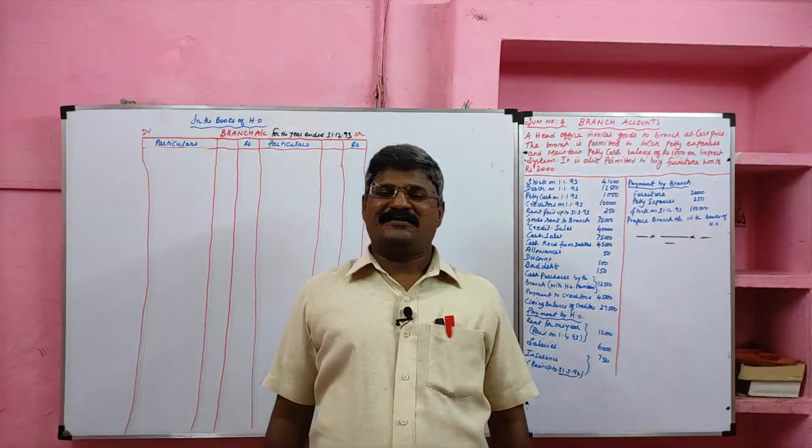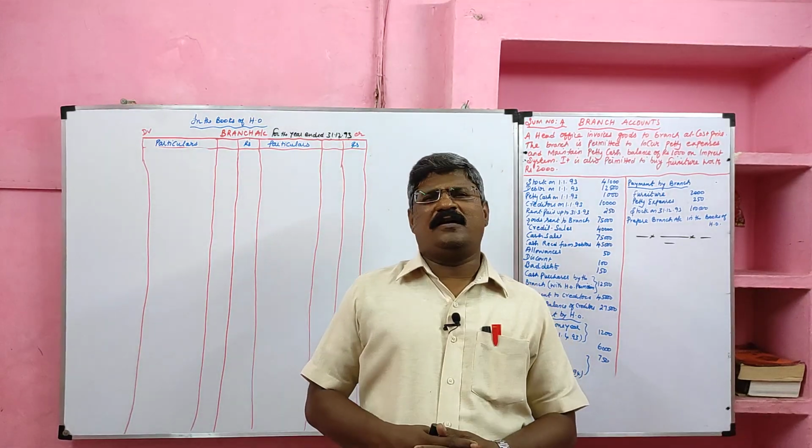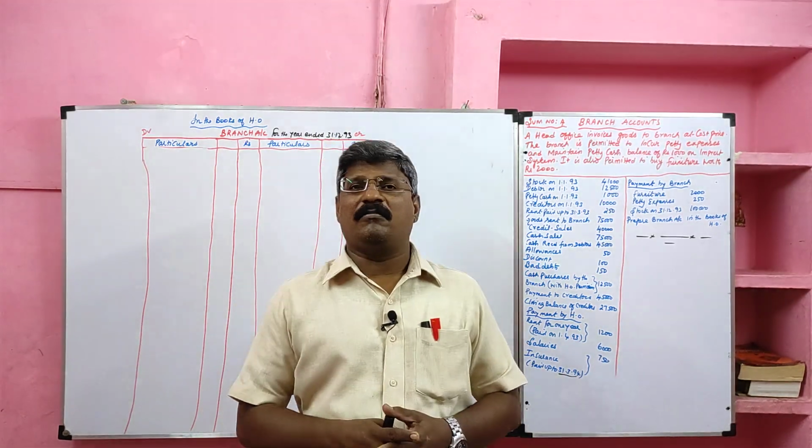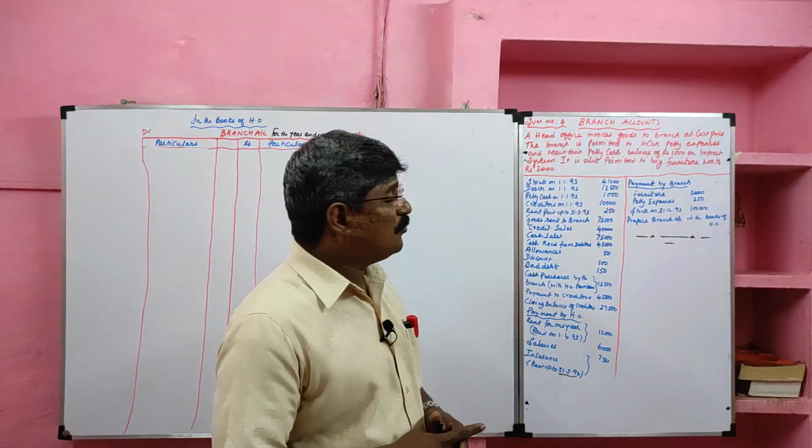Students, we are learning branch account. In the last video, we learned 3 problems under the debtor system. Today we are going to learn sum number 4, which has most of the adjustments.